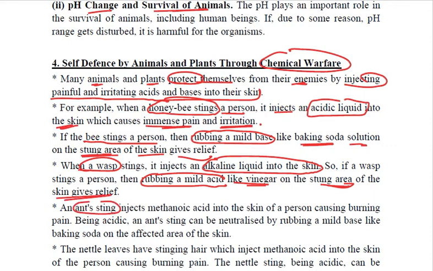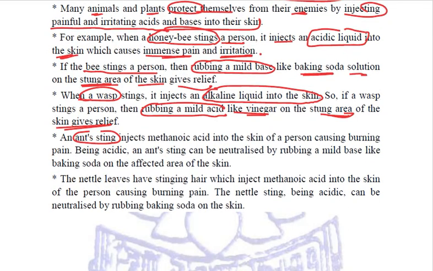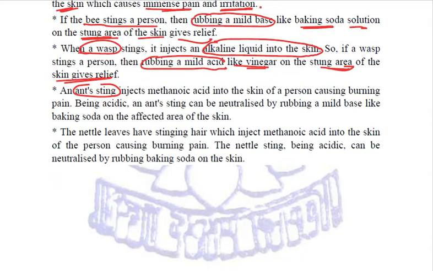Ants, when they sting us, again we find some painful situation. Why? Because they inject an acid called methanoic acid. This methanoic acid is also known as formic acid. So ants inject methanoic acid into the skin of the person, which causes burning pain. Again, they have just injected acid in our body. How to neutralize it? By rubbing a mild base like again baking soda. You just rub that baking soda on the affected area, it will provide a lot of relief.